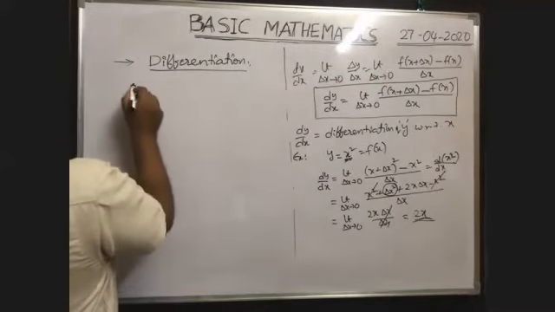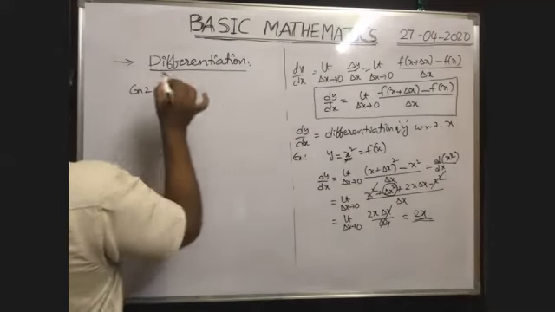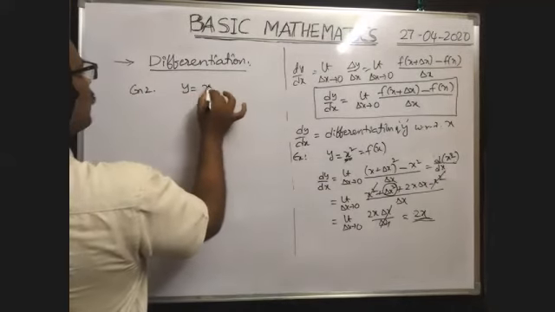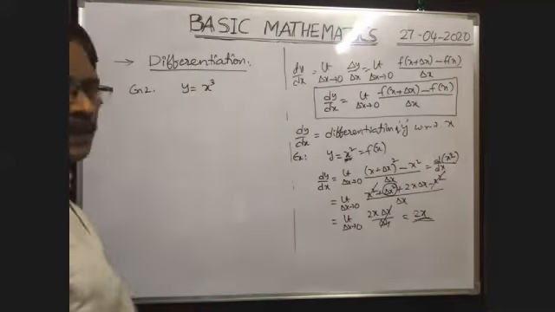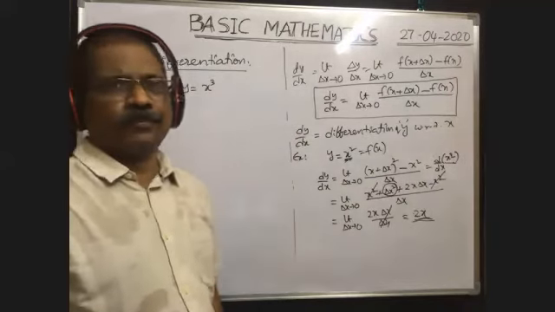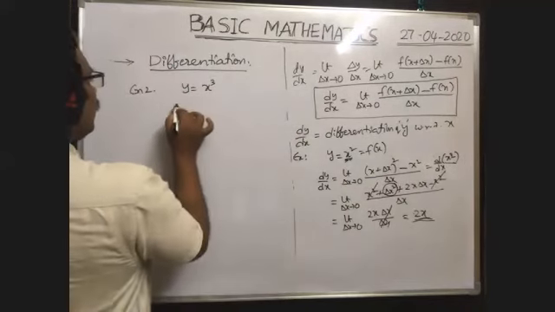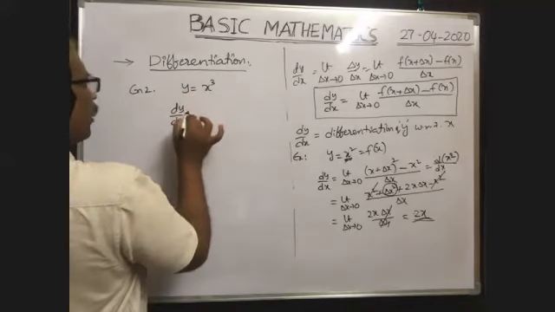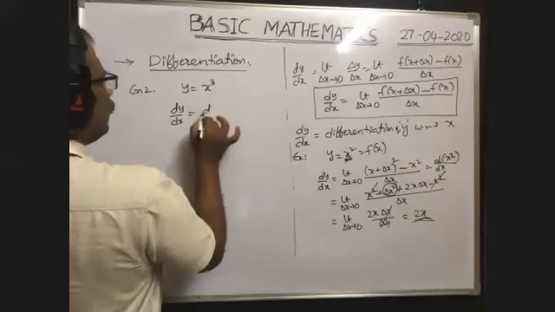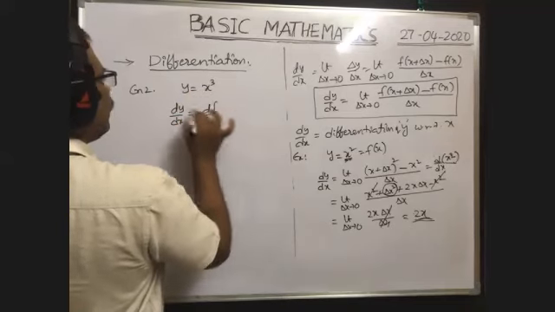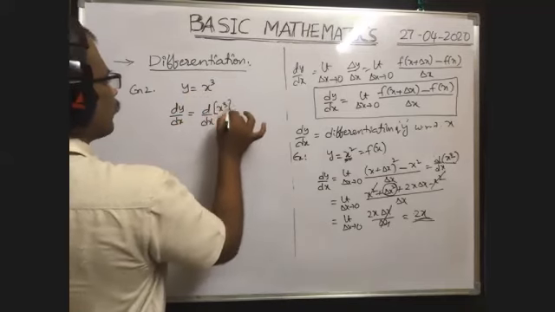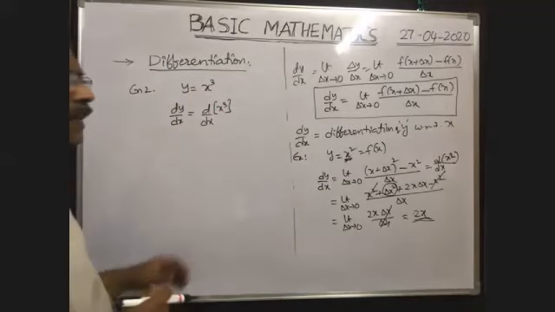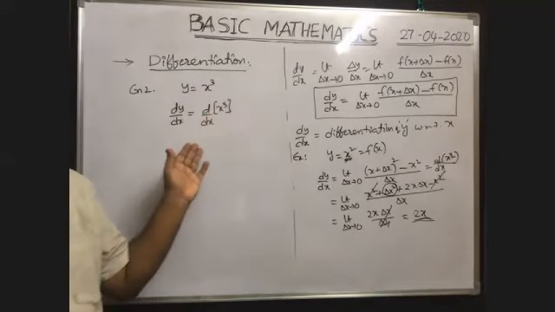Suppose we have one more example I want to discuss. Here y is equal to x cube. Then what is dy by dx? That means, what is the differentiation of y with respect to x? That is equal to d by dx of y, which is x cube. That means differentiation of x cube with respect to x.